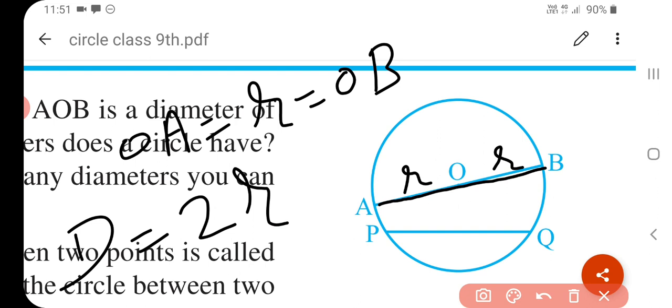Note that there are infinitely many lines passing through the point O, the center of a circle. So a circle has infinitely many diameters. Understand? The word diameter is also used in two senses, that is, as a line segment and also as its length.